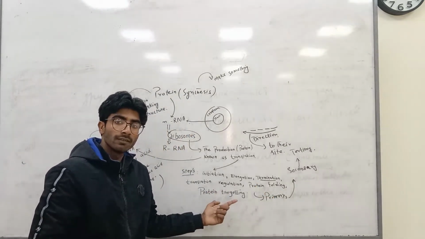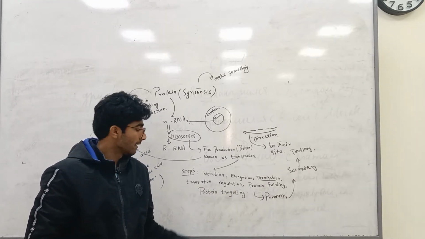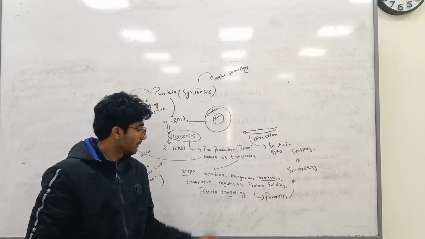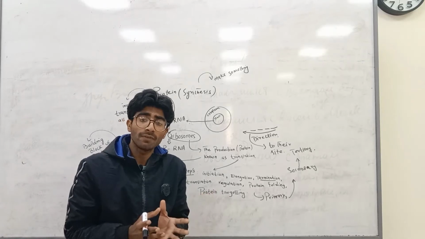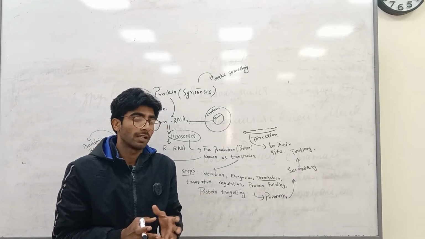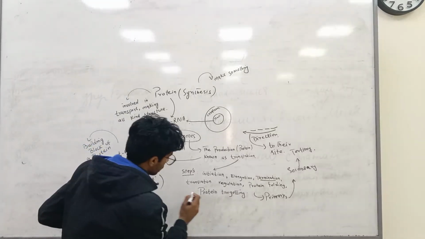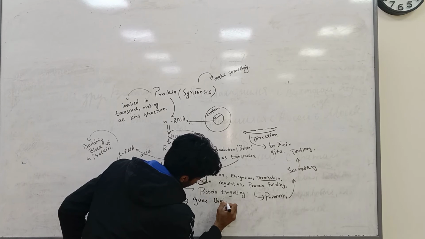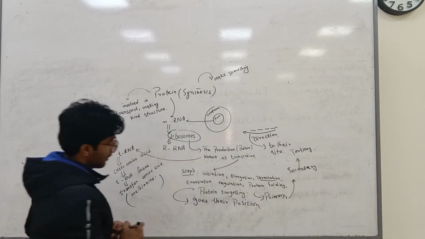Another is targeting. This is the main step, the last step, where the protein goes. As we know, there are different amino acid types. So the last step is where the protein goes to its position or location.